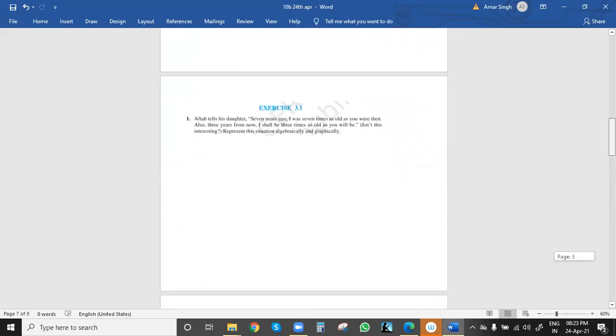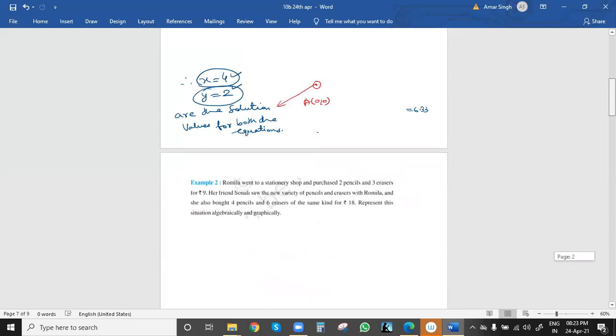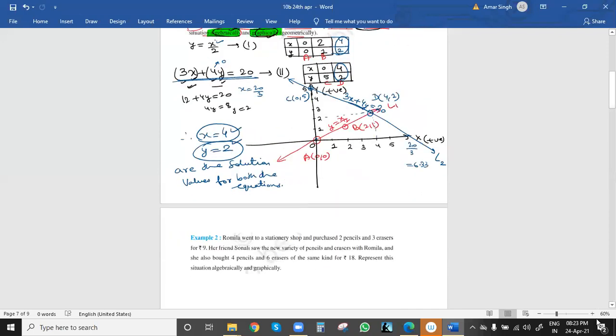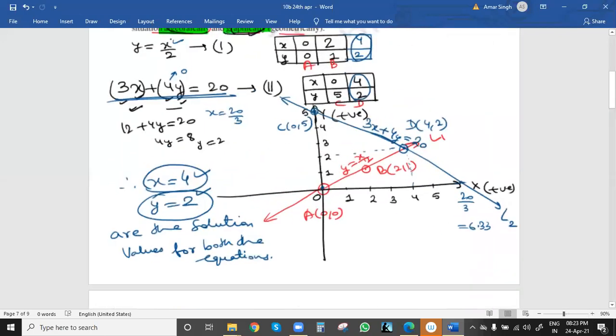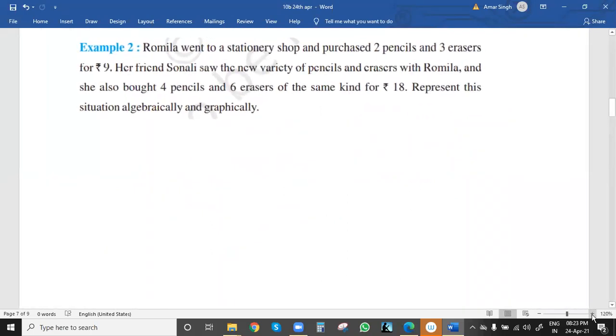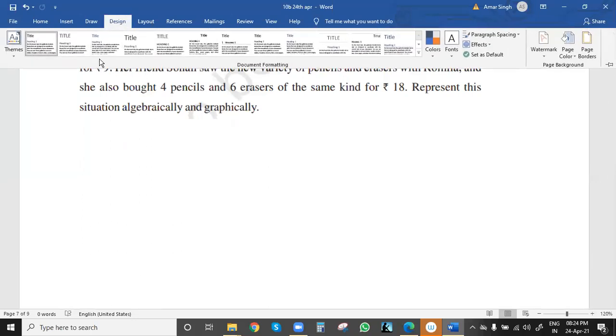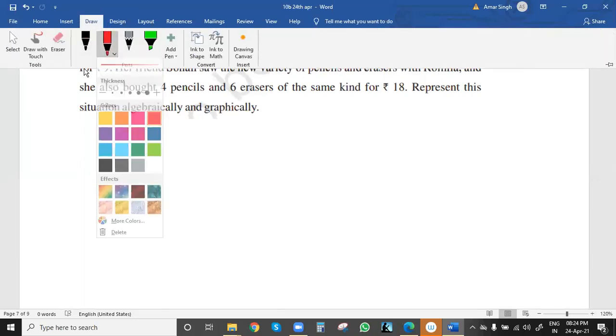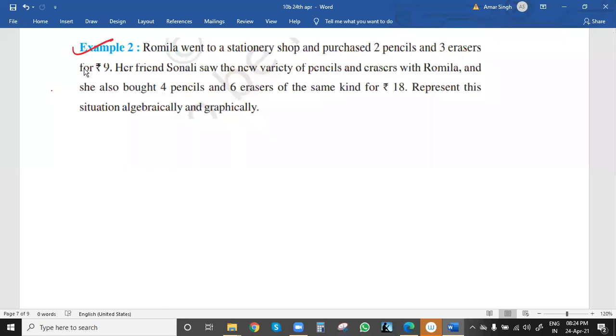So now we can solve the second question. The second question is for all of you to solve, and let me know the answer. You can solve it from start to end. Everyone has to solve it. Second question. See,